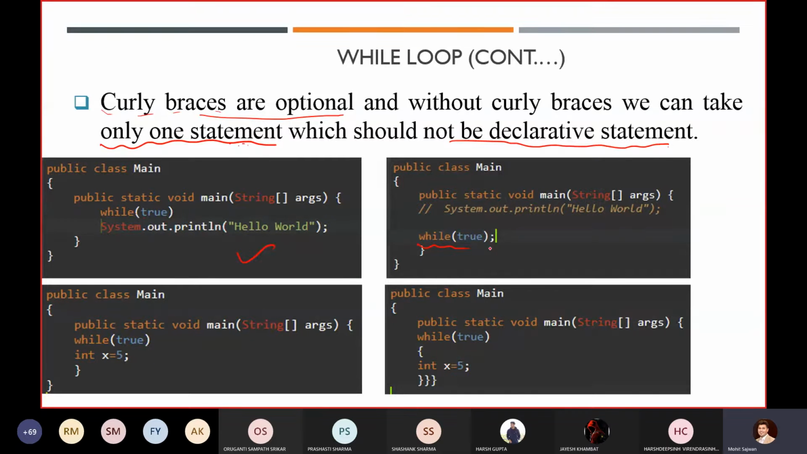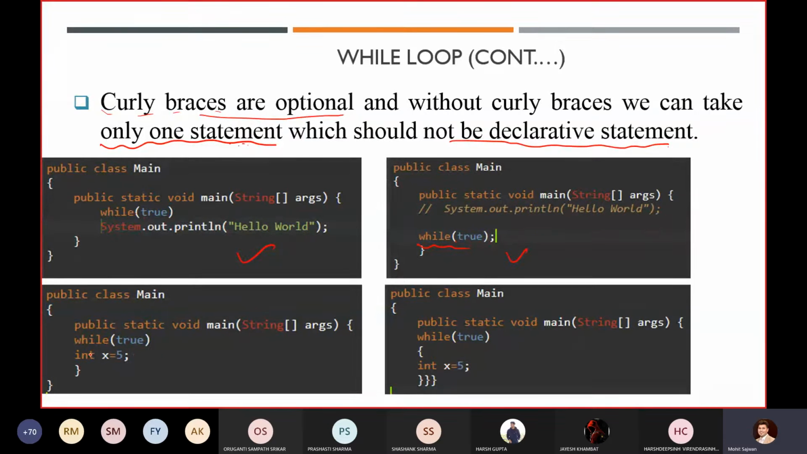So it will execute Hello World several times, infinite times. Similarly, you can write a semicolon just after while true. Again, it is correct. It is called a no statement while loop. In this while loop, we haven't written any statement, so that is why we call it a no statement while loop. It is valid in Java.